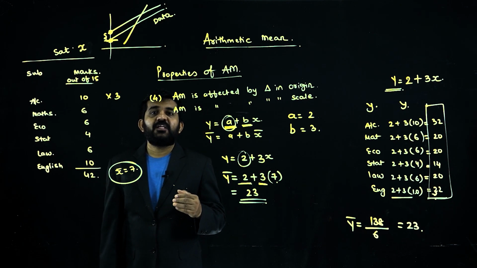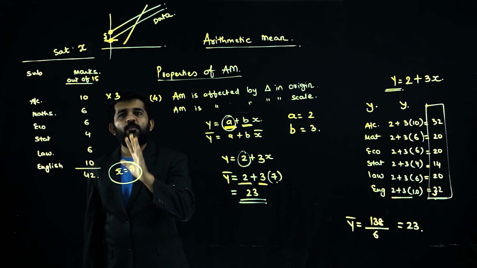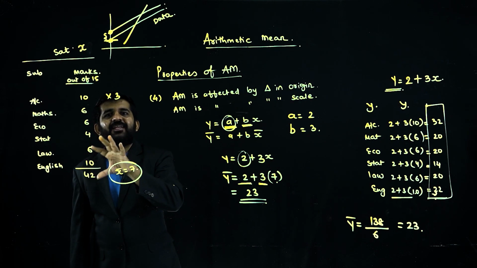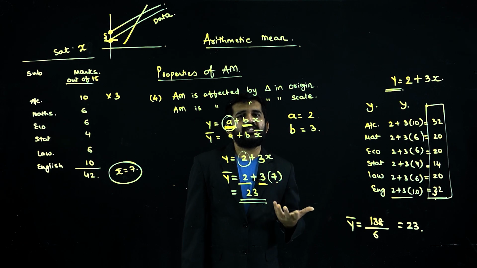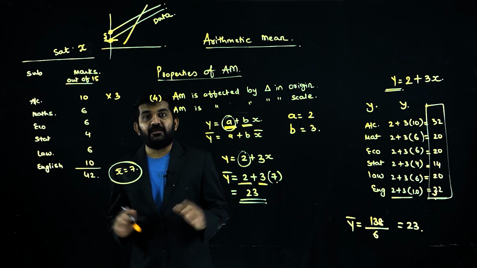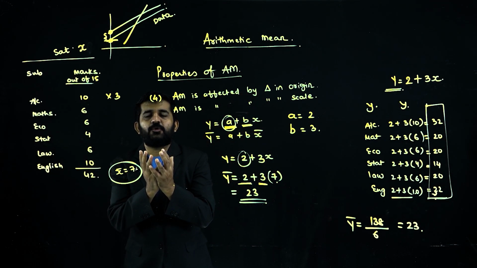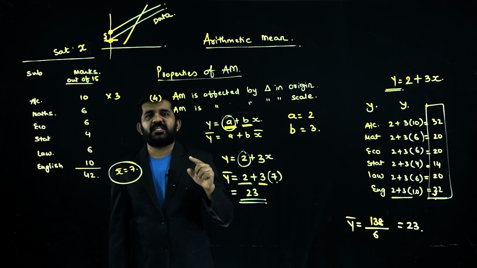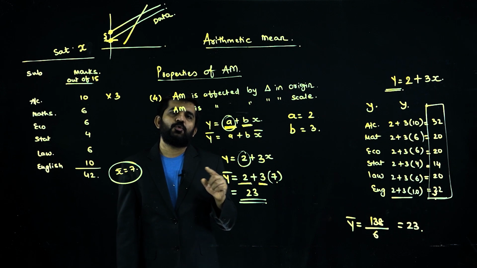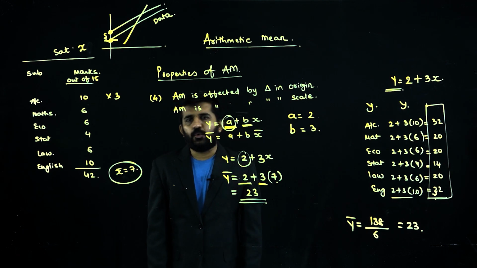Number 3, if there is group data with one group n1 with variable x1, and another group n2 with variable x2, then the combined mean x bar is equal to sigma x1 plus sigma x2 divided by n1 plus n2.